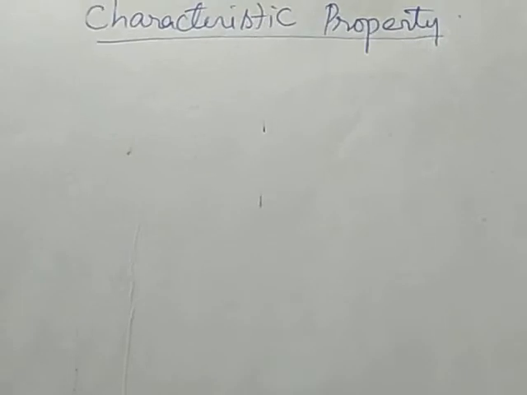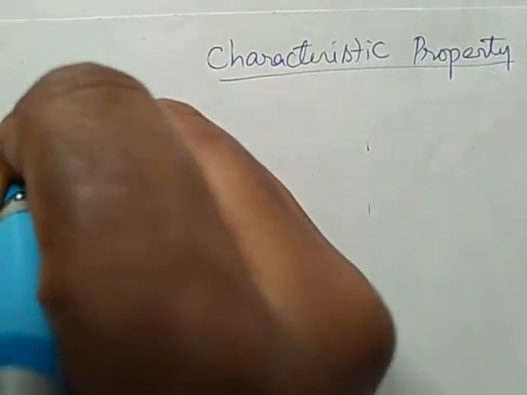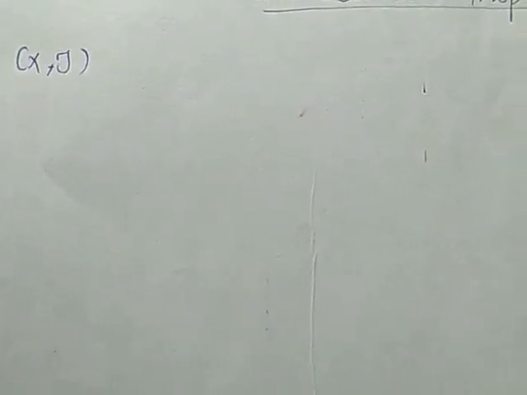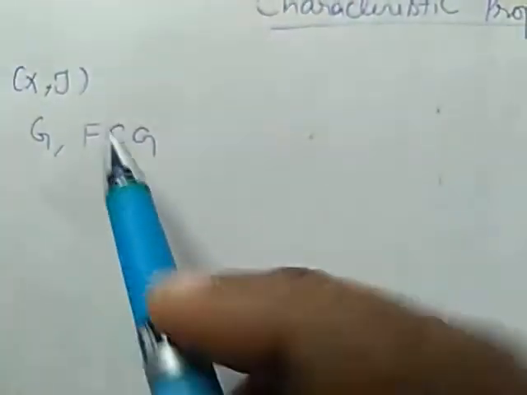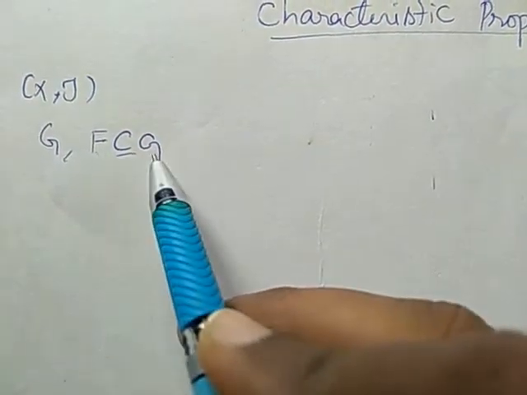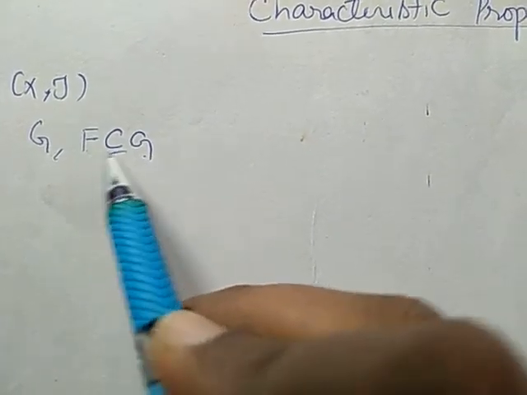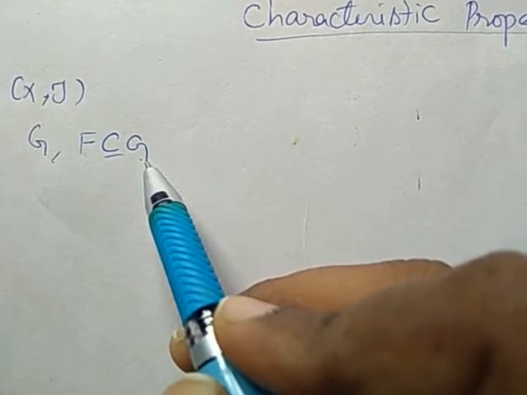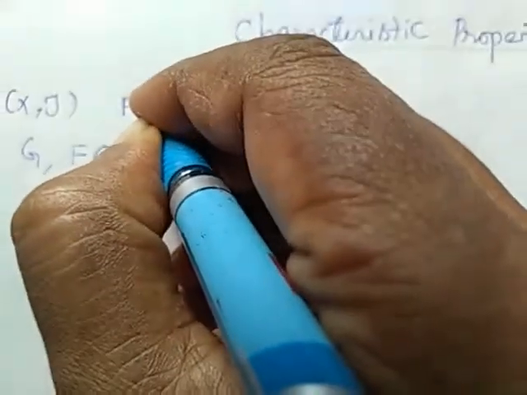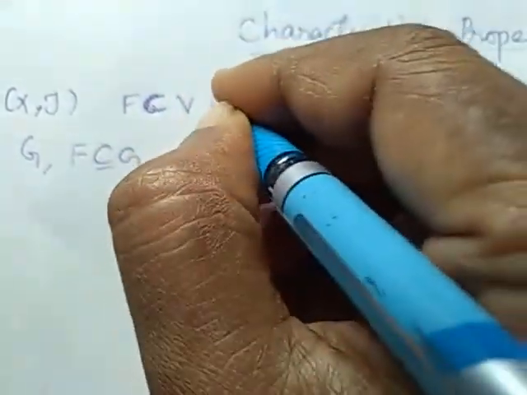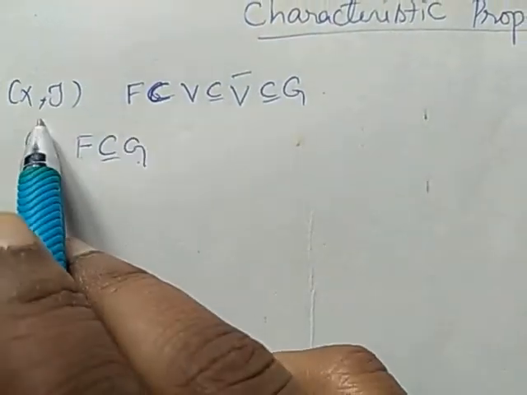So what we have to prove: if (X, τ) is a normal space, then for every closed set F there exists an open set G such that F is a subset of G, and there exists an open set V such that F is a subset of V, which is a subset of V closure, which is a subset of G.